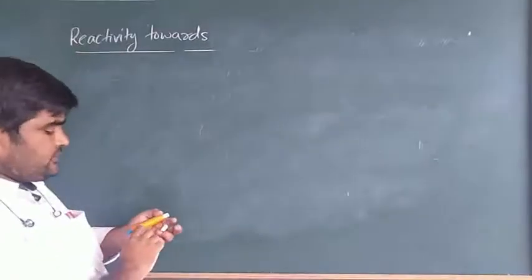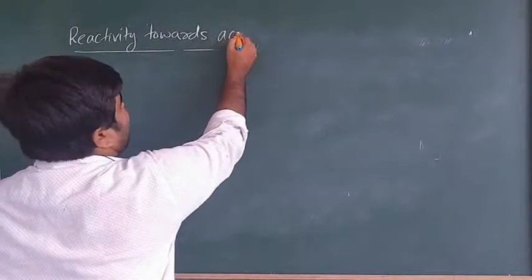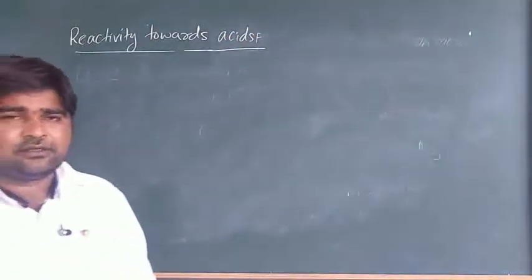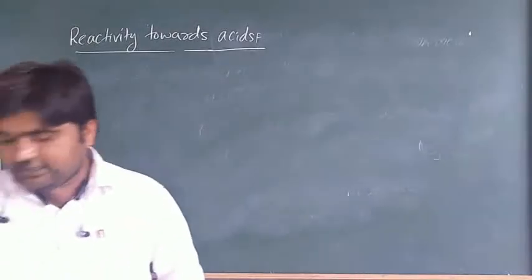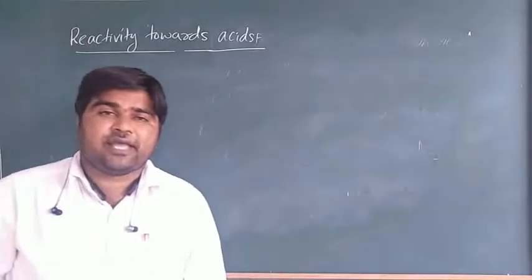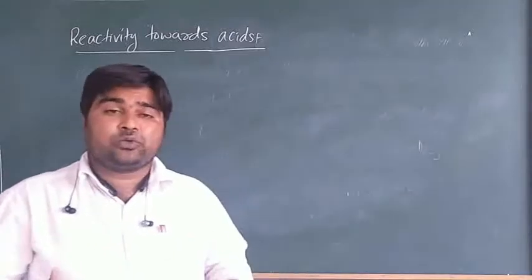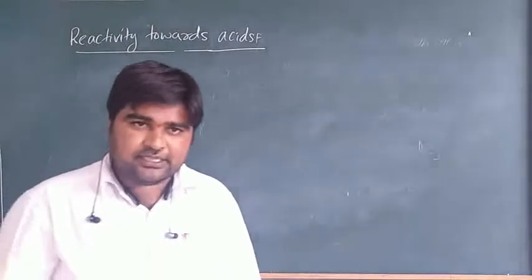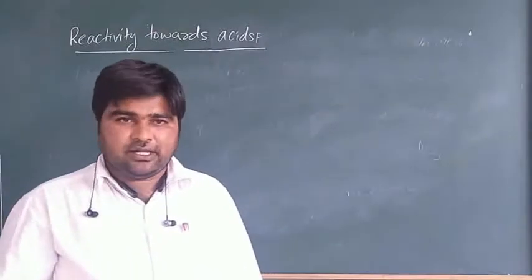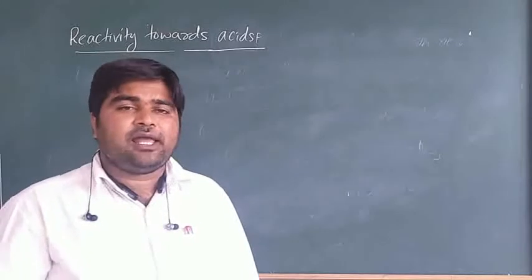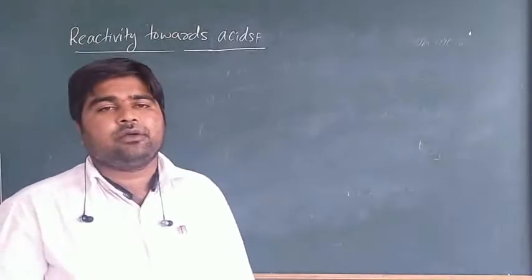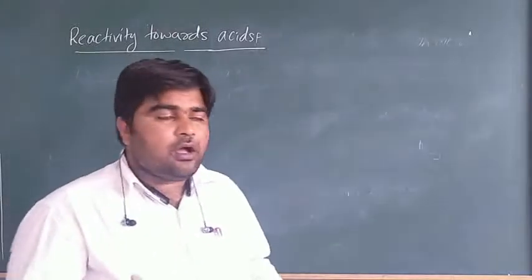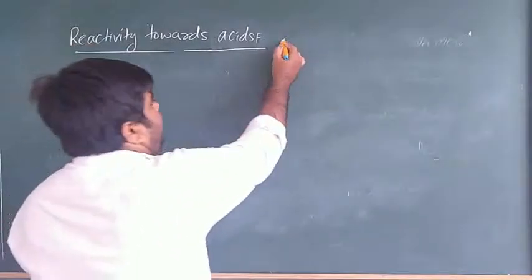Next one, reactivity towards acids. All alkaline earth metals react with acids to liberate dihydrogen gas. All alkaline earth metals react with acids, for example hydrogen chloride, hydrogen bromide and sulfuric acid, whatever is there.